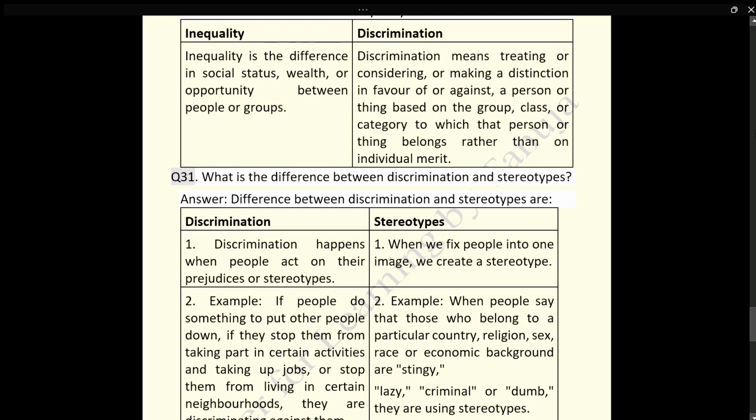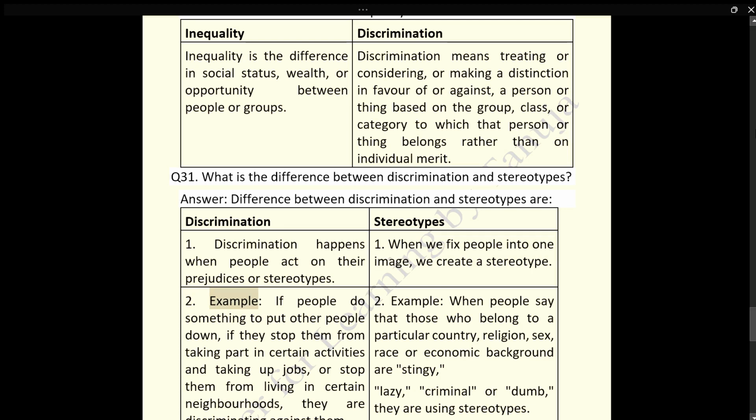Q31. What is the difference between discrimination and stereotypes? Answer. Difference between discrimination and stereotypes are: Discrimination: 1. Discrimination happens when people act on their prejudices or stereotypes. Stereotypes: 1. When we fix people into one image, we create a stereotype.